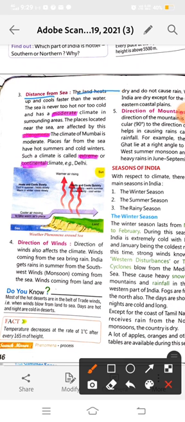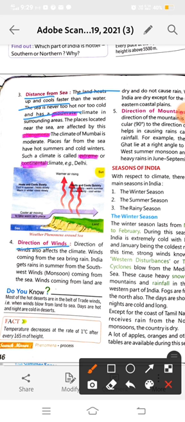See, the land heats up and cools faster than the water. Okay, and the sea is never too hot nor too cold and has a moderate climate in surrounding areas. That is the reason the place which is near to the sea has a moderate climate, like Mumbai. The climate of Mumbai is moderate, meaning neither too hot nor too cold. Okay, you will read about the distance from the sea in your 5th standard also.